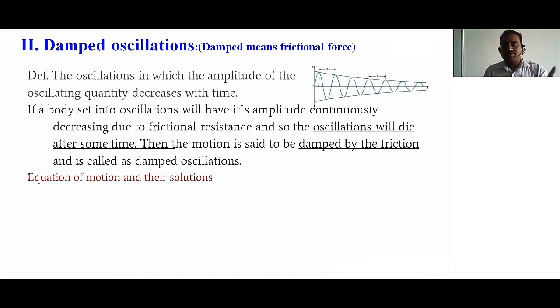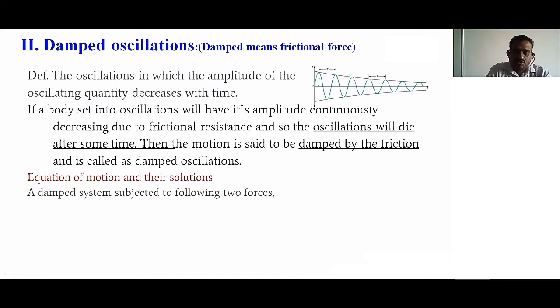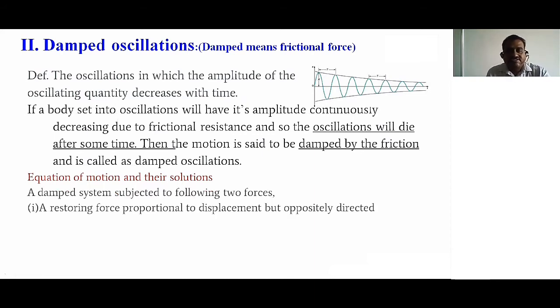So it has two forces. One is the restoring force, another one is the frictional force. Don't confuse. A damped oscillation, damped system, damped vibrating body has two forces, the restoring force and the frictional force.